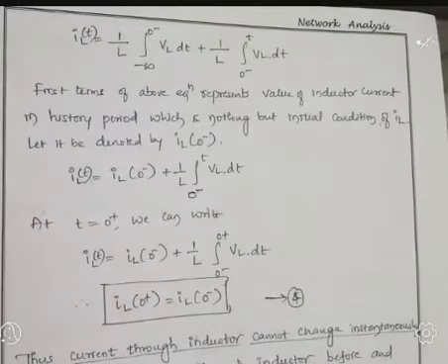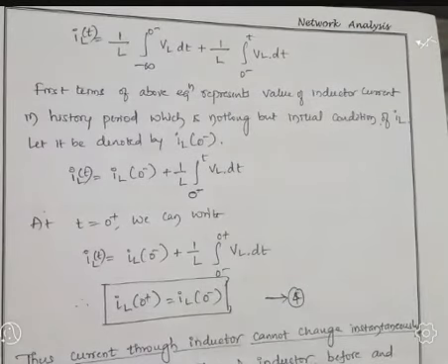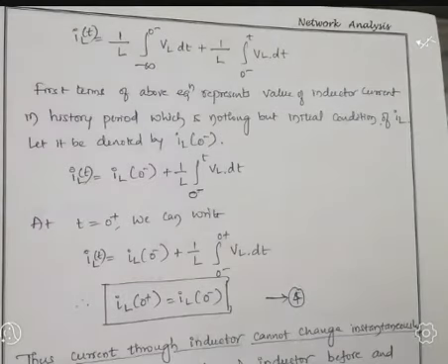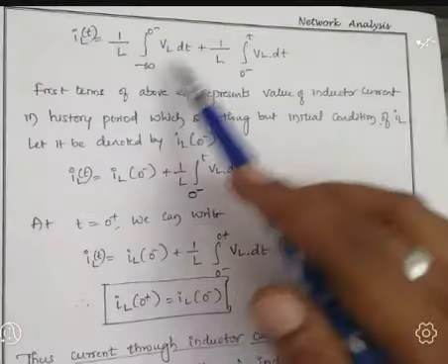Now, whatever we discussed, history period and reference time. History period means 0 minus, before the switch. Reference time is what? Switching takes place at time t equal to 0, that is indicated as the reference time. Once again, t equal to 0 minus is the history period. History period means before the switch. So this is about the expansion.